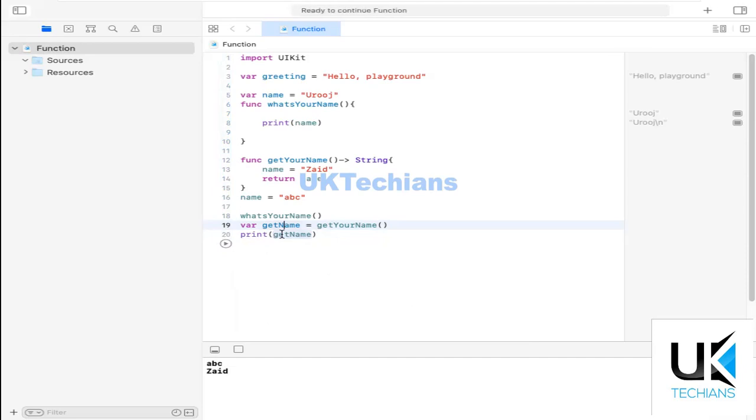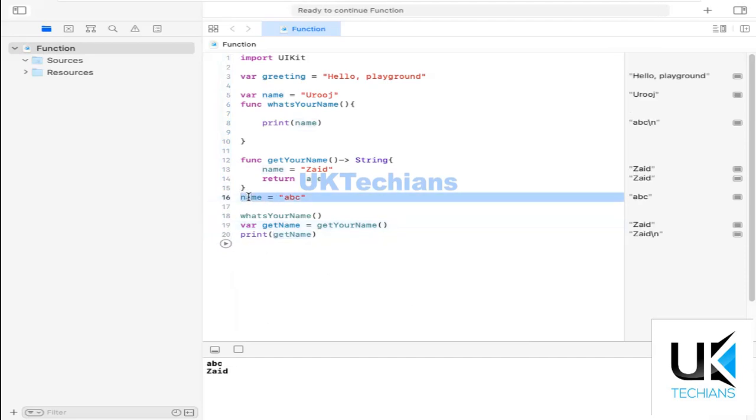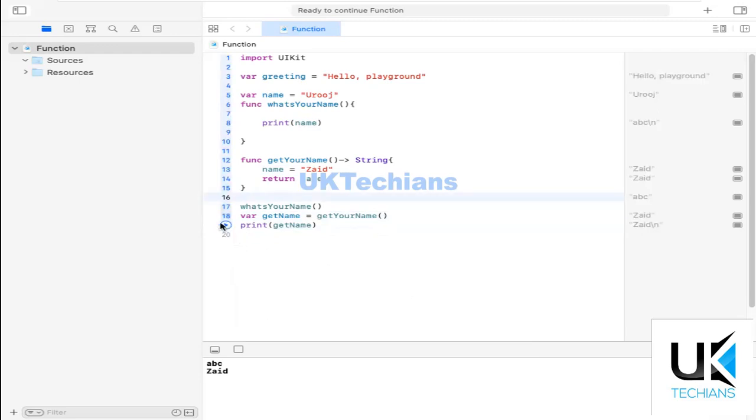So let's see. Let me just erase it and then again try to return, because I mentioned the name as ABC, so this is why it's returning that value. So now it will return Uruj and Z. Uruj is defined in what's your name and Z is defined in what gets your name, right? To get value from this method, and then we print the get name in this print function. So hope you will understand what is function, and later on we will describe what parameters are in function and how to use them.